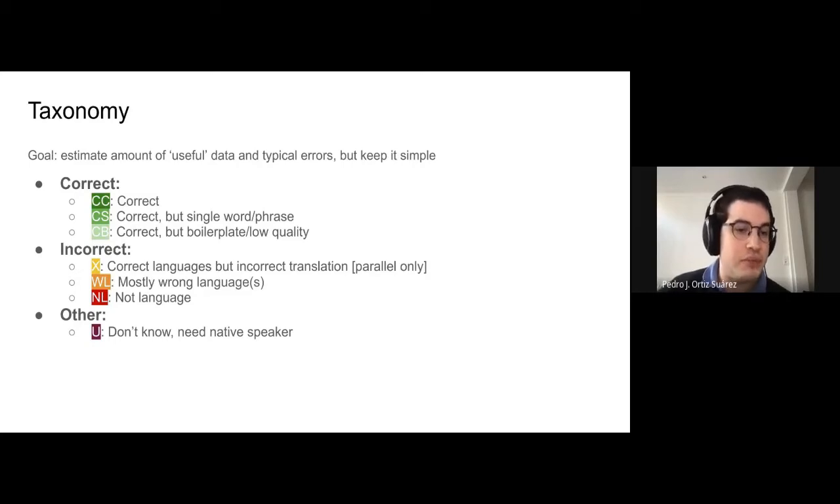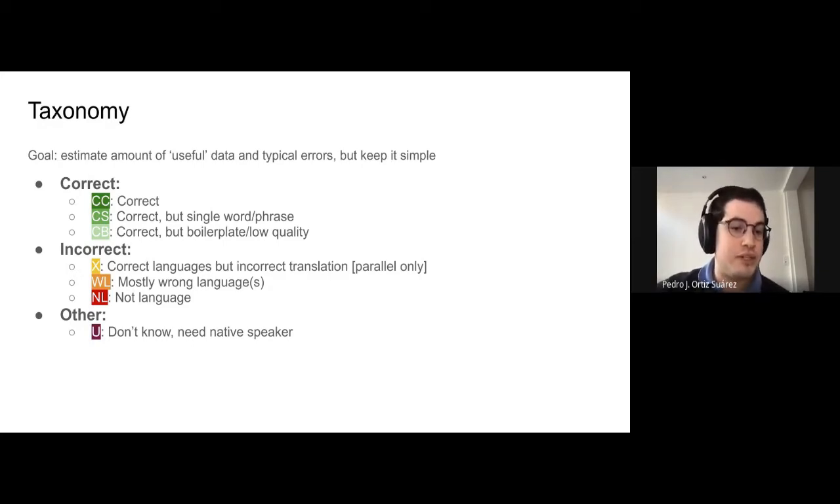So for the taxonomy, we have 3 major classes: correct, incorrect, or other. When we tag a line as correct, it can be correct, well classified by the classifier, but just a single word or a very short phrase. Or it's correct, but it's boilerplate. Boilerplate is low-quality, random data coming from forms or some automatically generated text.